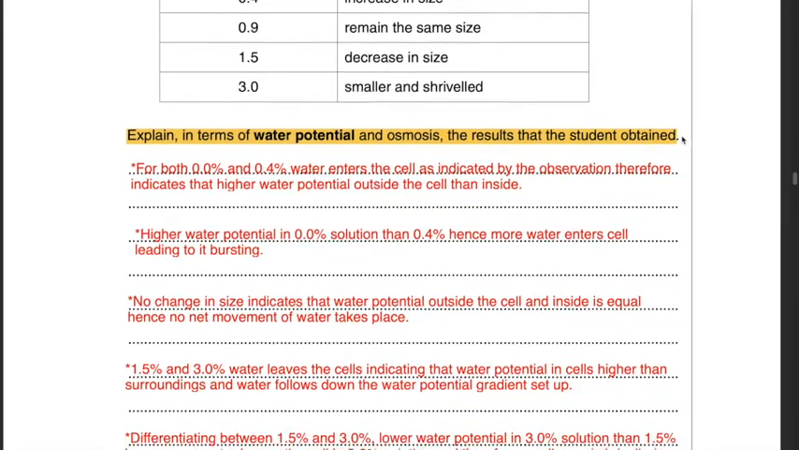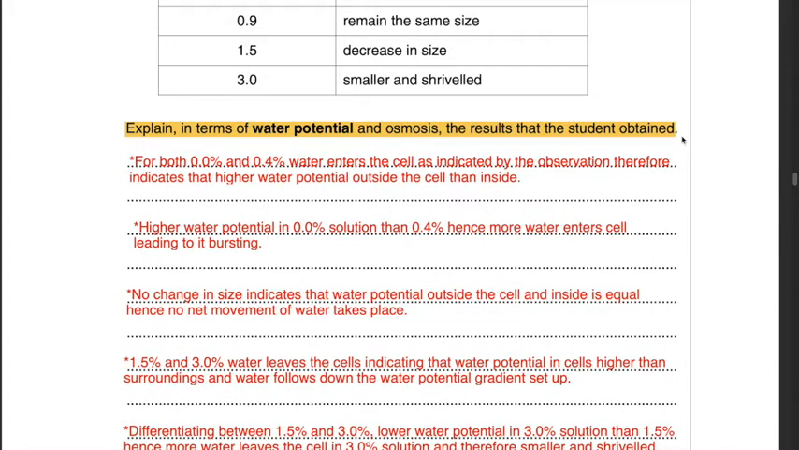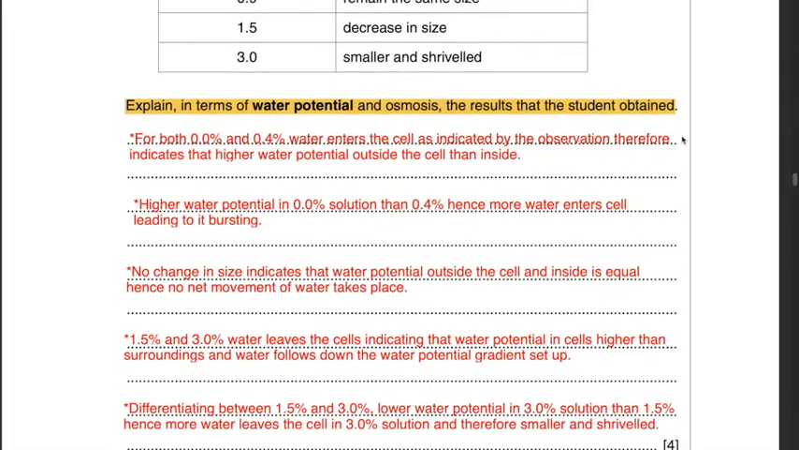And how do you know which one has a lower water potential, whether it is 1.5% or 3%? Lower water potential is in 3% solution than 1.5%, because as you can see from the number itself, 3% means it is more concentrated. That means it has lower water potential. Hence, more water leaves the cell in 3% solution and therefore it is smaller and more shriveled in size. That is how you explain in terms of water potential and osmosis the results that the student obtained.